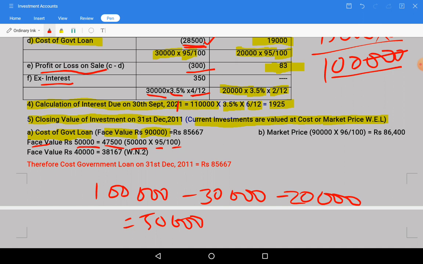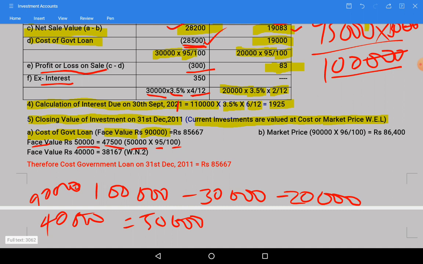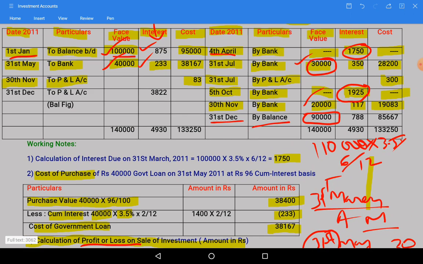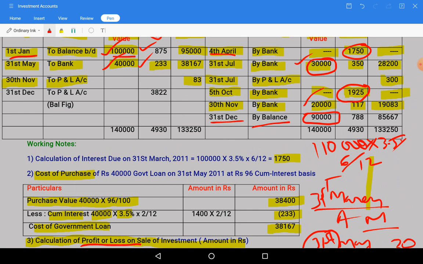Similarly, out of total 90,000 we are having, in that 50,000 portion we have got, remaining 40,000 is there. That 40,000 will be of current year loan, invested in current year loan, that is this value we need to consider.